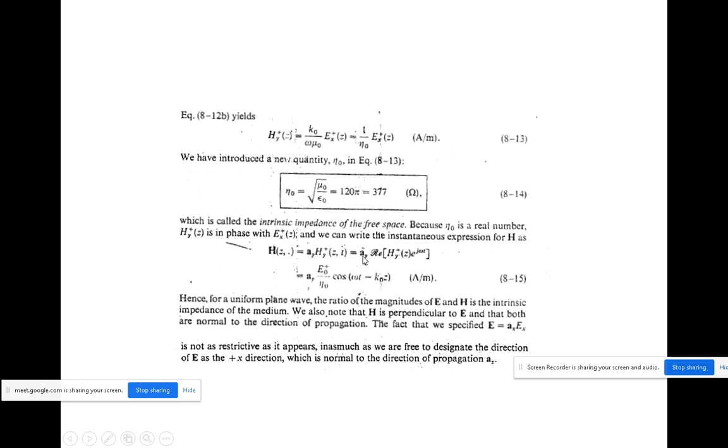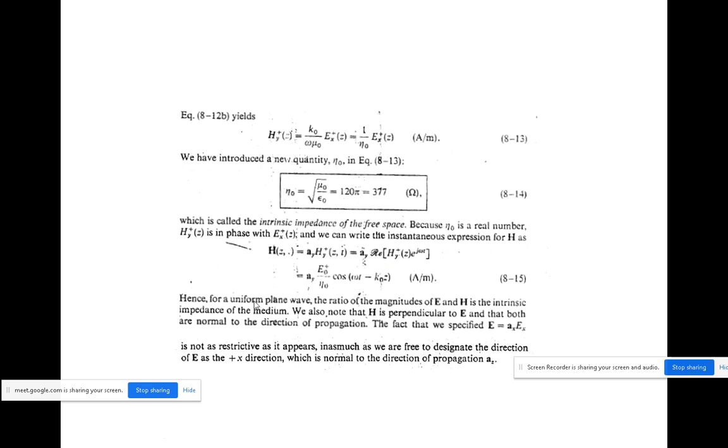அதை எழுதிருக்கோம். So a y, real part of hy positive of z comma t எழுதுறப்ப என்ன ஆகும்? Real part எழுதுறப்ப exponential automatically add ஆயிடும். So real part னாவே cos value, cos omega t minus k naught z. And then e naught positive by eta naught, which is nothing but in terms of electric field.